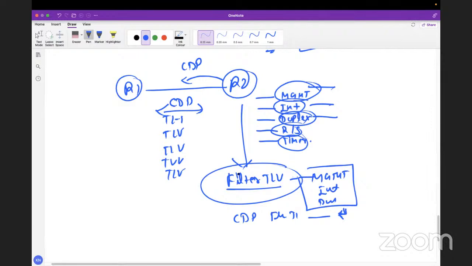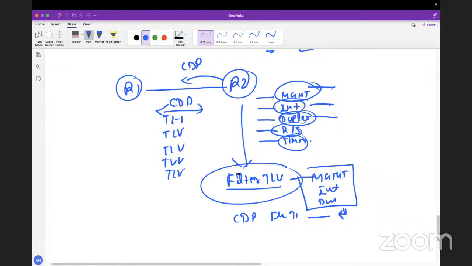So through TLV, we can hide any particular information from the neighbor. Exactly right. We can hide. TLV is available on both protocols? Okay, we have done the TLV in CDP only.